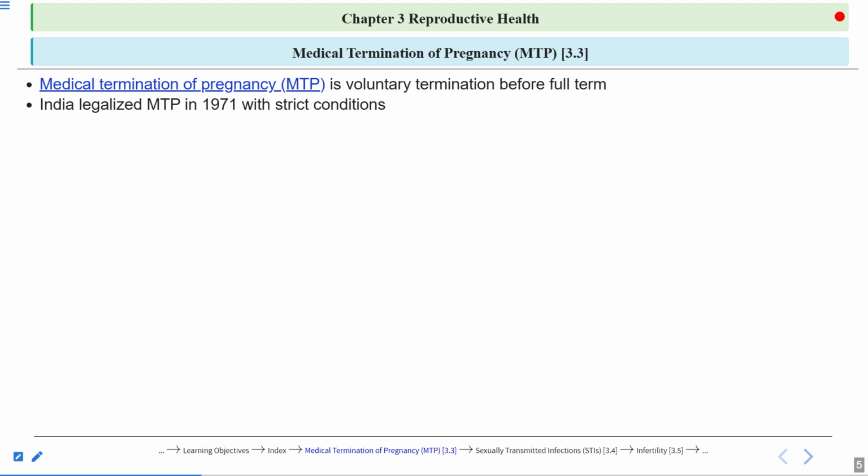So remember, the legalization of MTP in India was done in 1971 with strict conditions. Why were these conditions and regulations imposed? So as to prevent the misuse of MTP, because a lot of illegal MTPs are going on. If couples find out that a girl child will be born, then they abort that child.